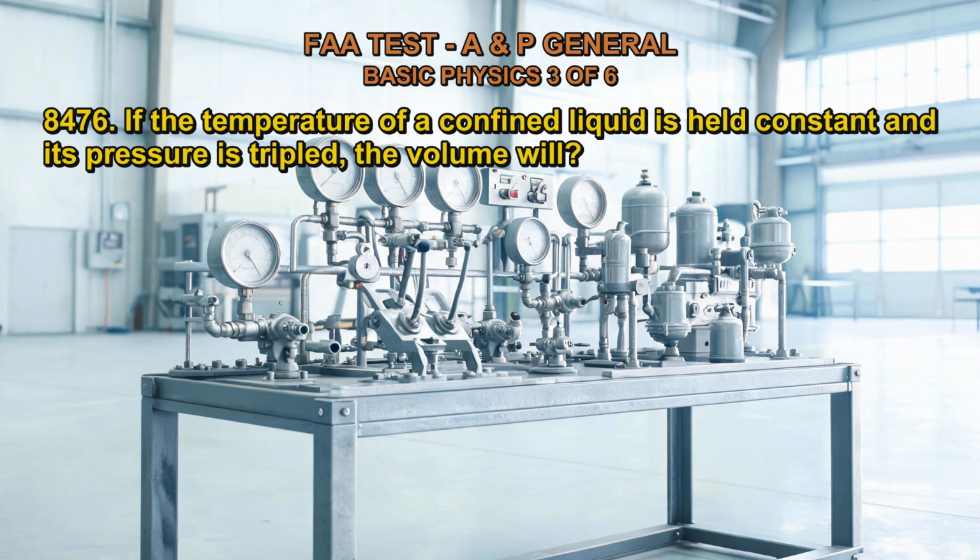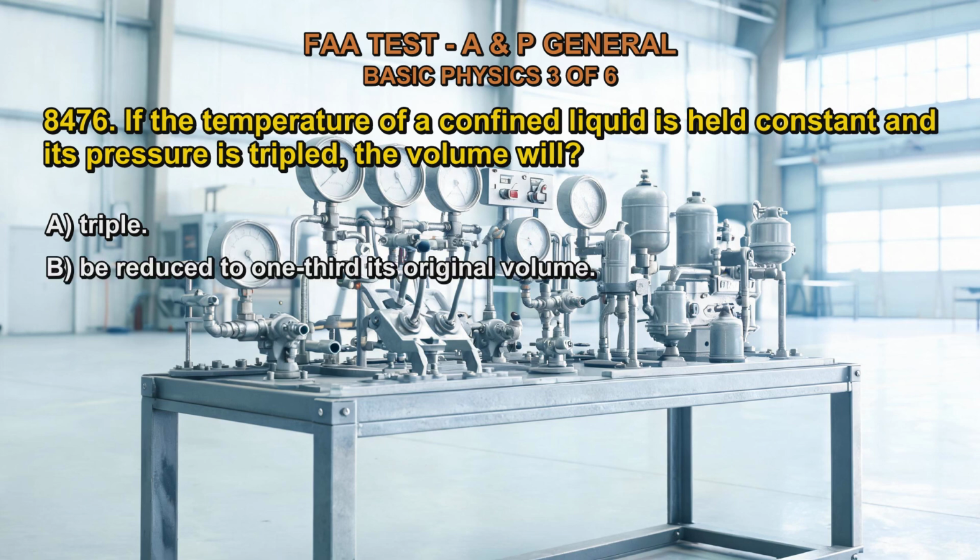8476. If the temperature of a confined liquid is held constant and its pressure is tripled, the volume will A. Triple. B. Be reduced to 1/3 its original volume. C. Remain the same.